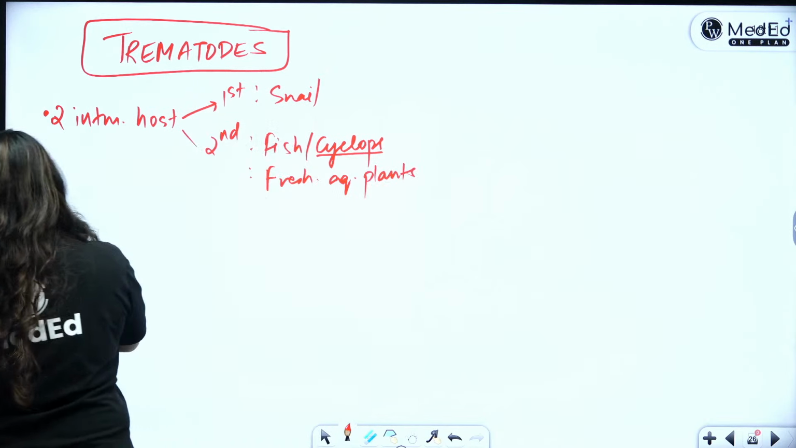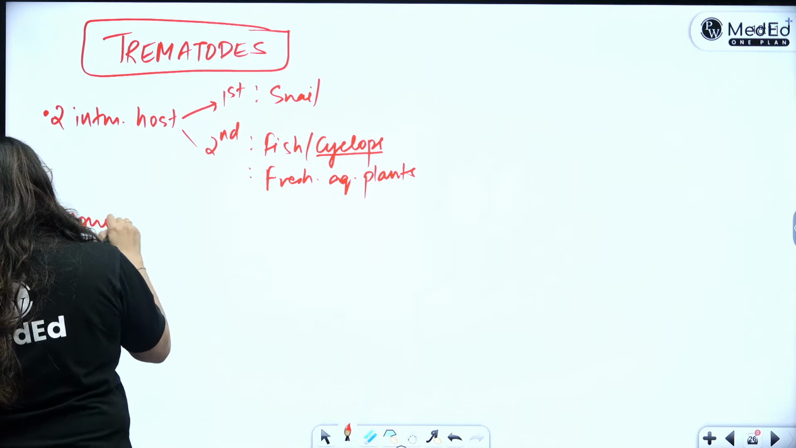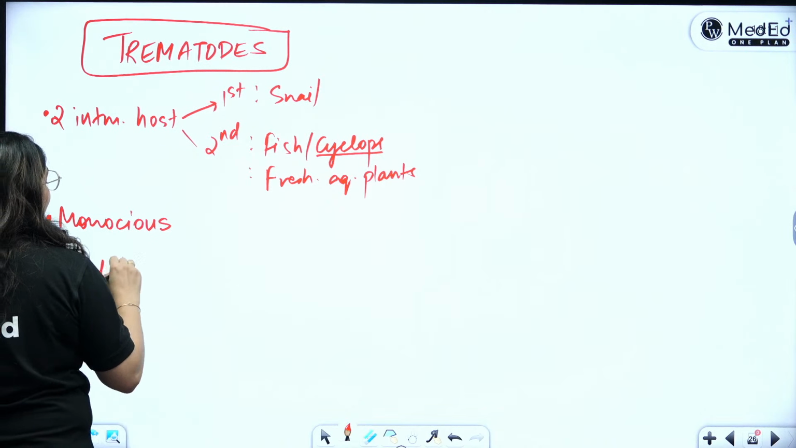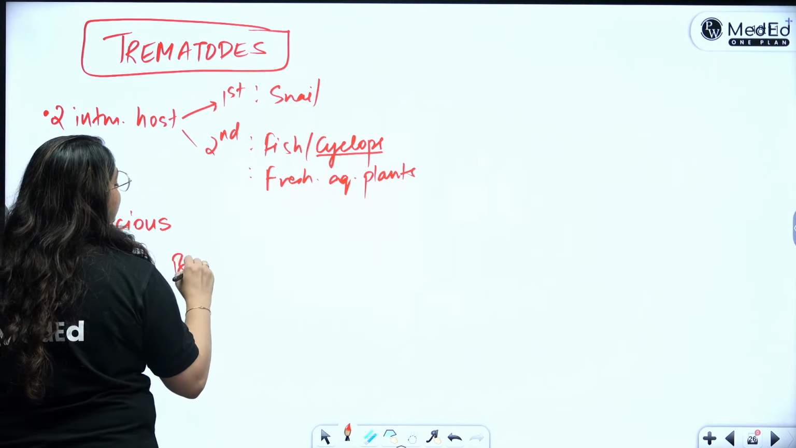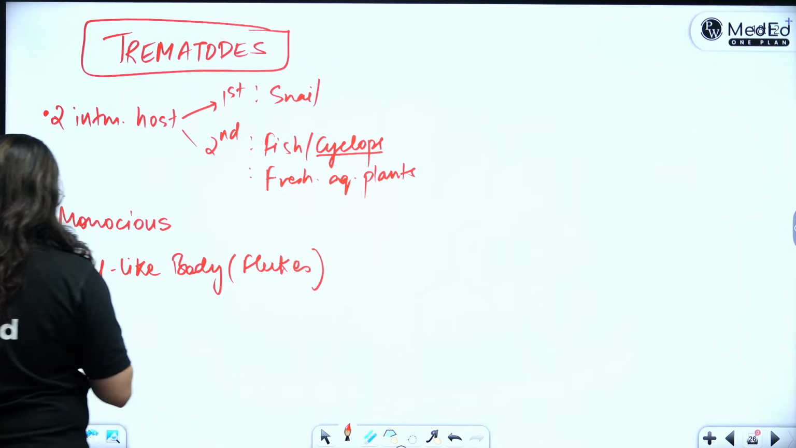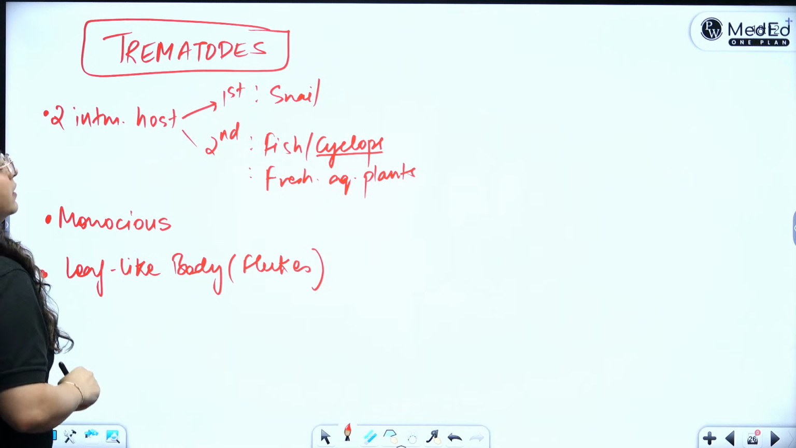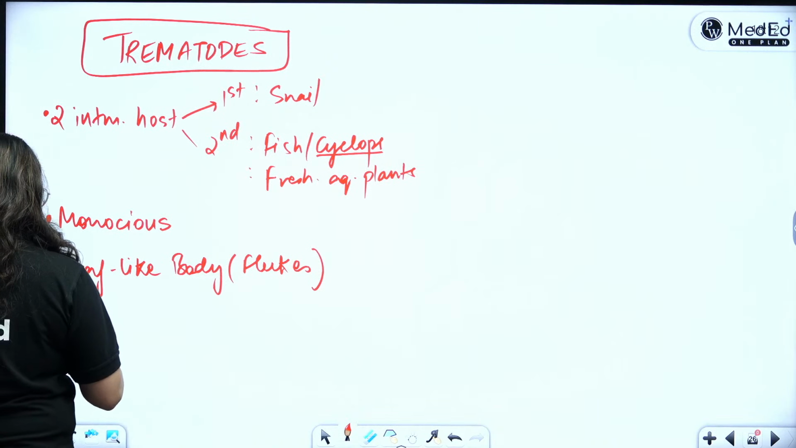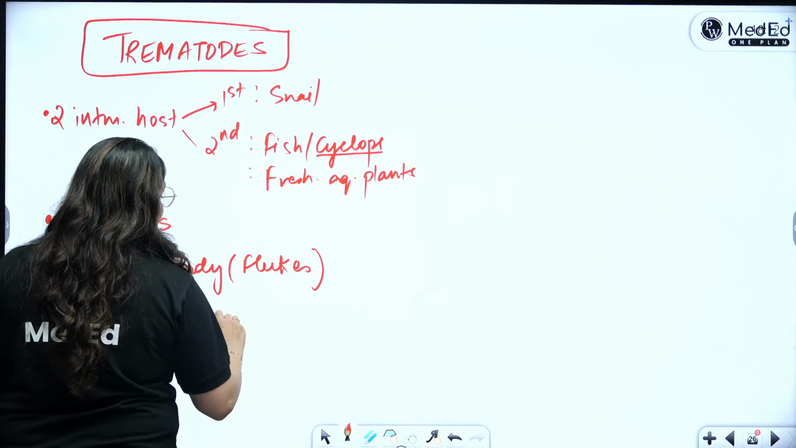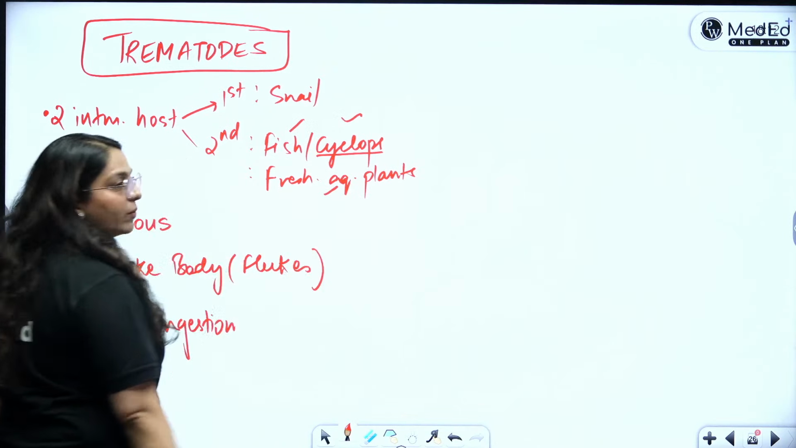Then, as a rule, all trematodes are monoecious. Their sexes are not separate. They are hermaphrodite. All have a leaf-like body. That is why they are called flukes. All have the mode of infection as ingestion. Okay, we either end up ingesting the fish or the cyclops or the fresh aquatic plants.